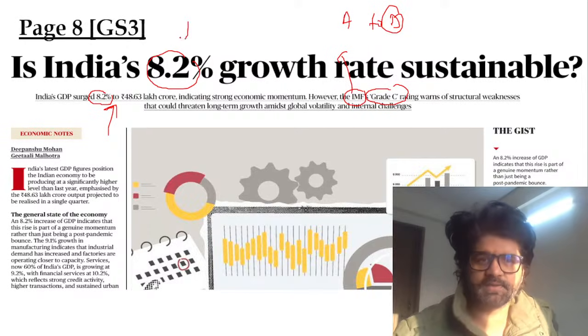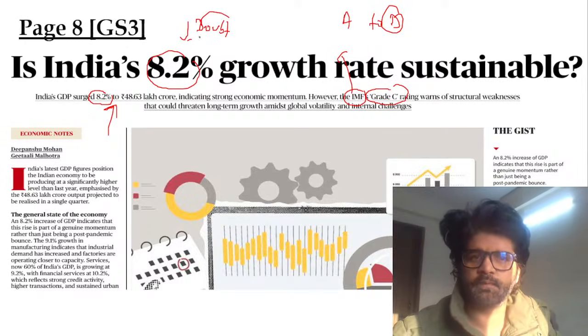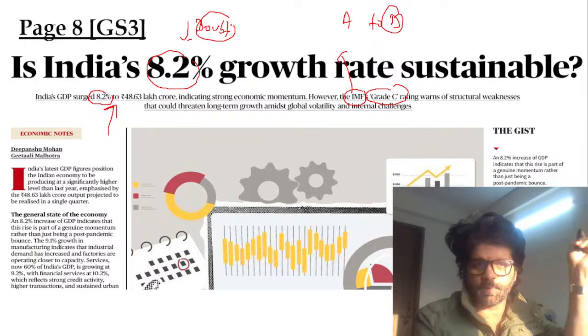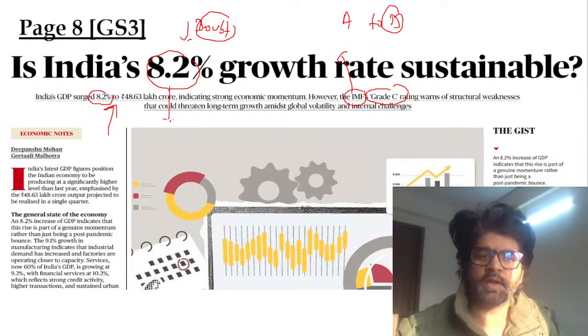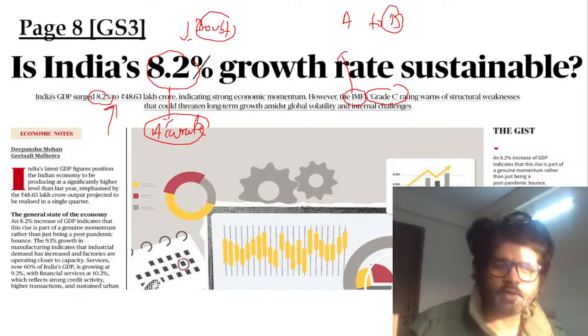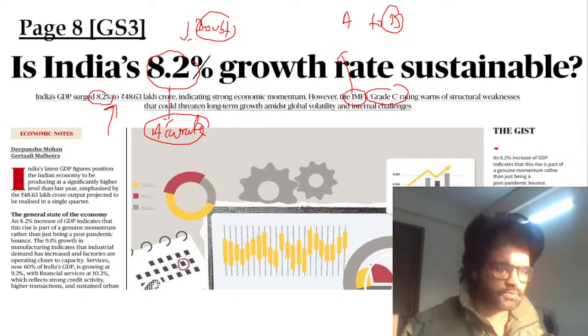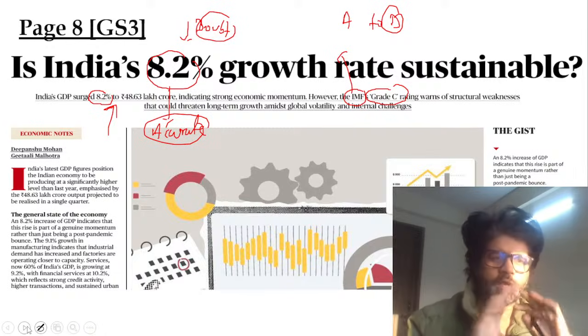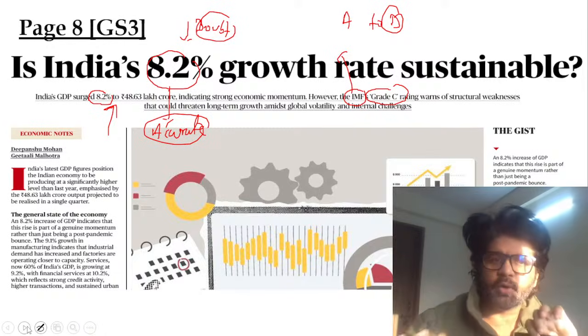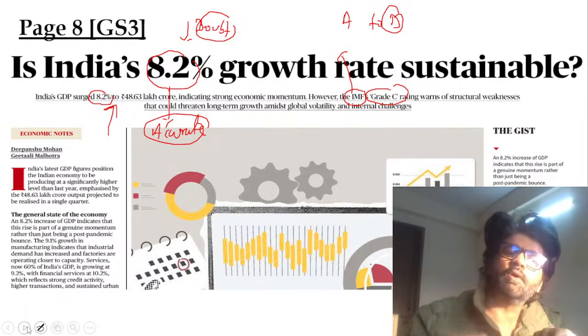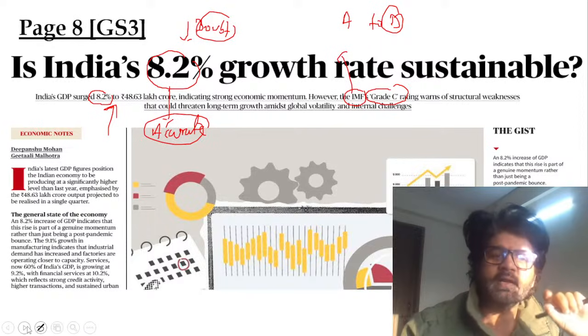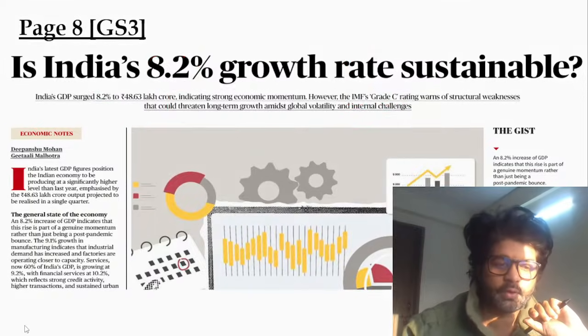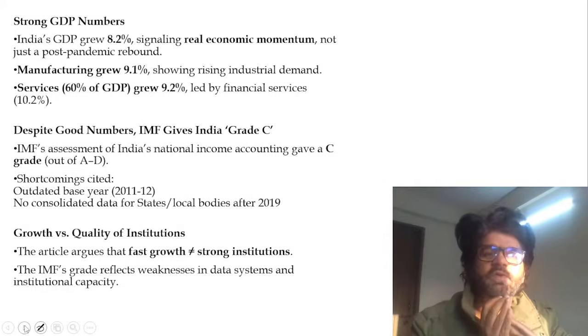Here we are not doubting the government's data. We agree India is growing at 8.2% GDP growth rate. Even if we take this to be true and accurate, although we have seen in previous editorials how there are people who are casting doubts about this growth rate, that it doesn't feel like we're growing at this rate, we are not going into that domain, whether it is actually 8.2% or has been fabricated. We are trying to understand, even if we take an ideal scenario that India is indeed growing at 8.2%, what are the problems which we can face?